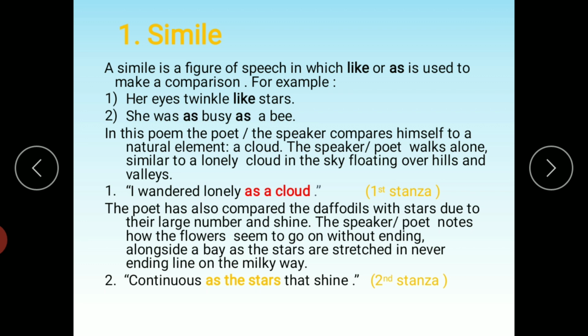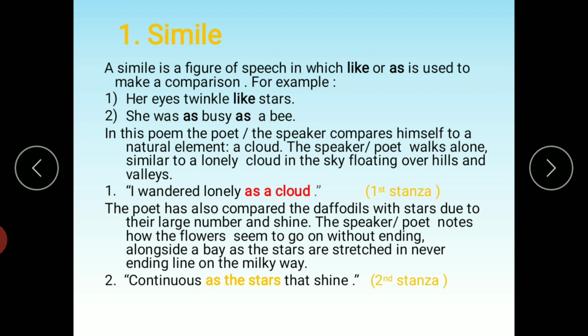In this poem, the poet or the speaker compares himself to one natural element, that is the cloud. If you remember, in the very first stanza, the poet compares himself with the cloud. And why does the poet compare himself with a cloud?